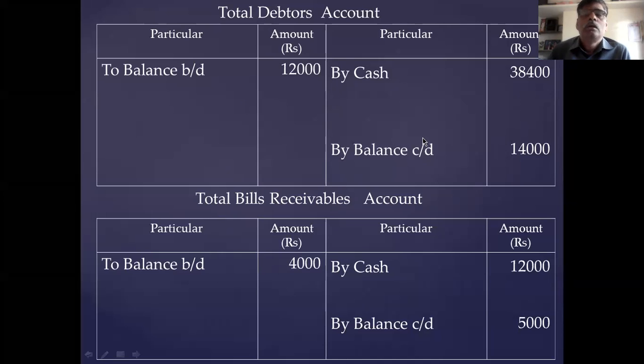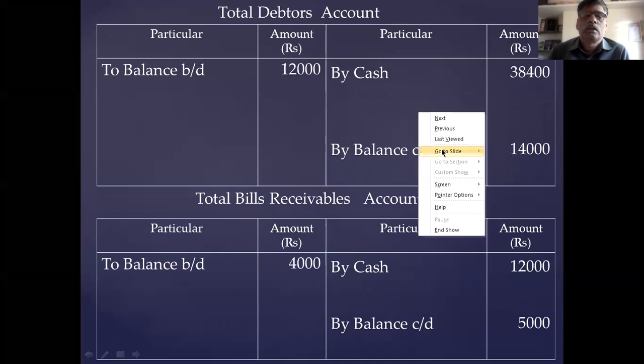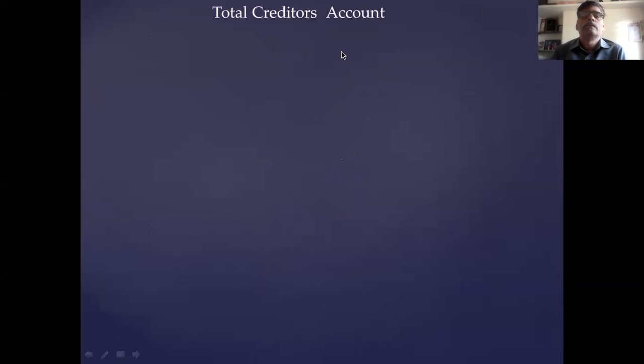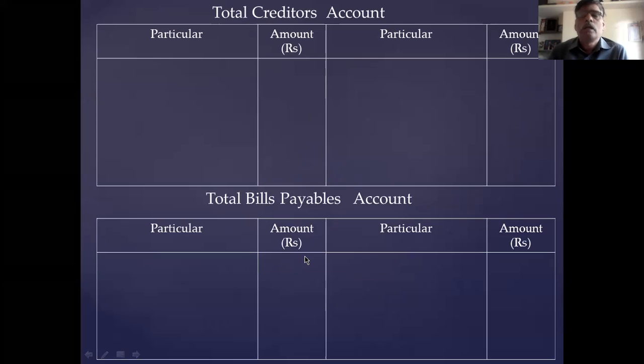Now I'll go to creditors related accounts: total creditors account, bills payable account. Here also you take the opening balance and closing balances from the balance. First, creditors account by balance brought down.